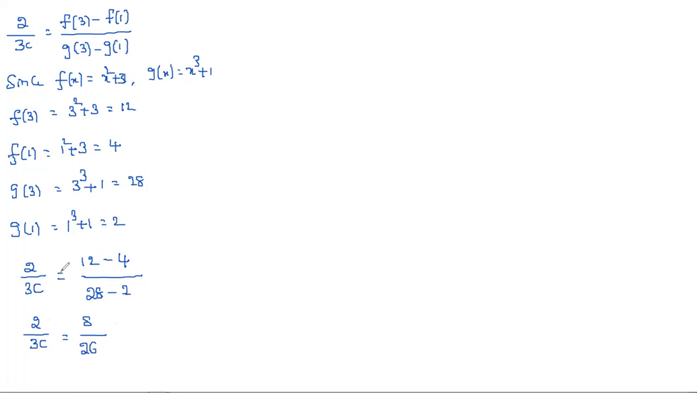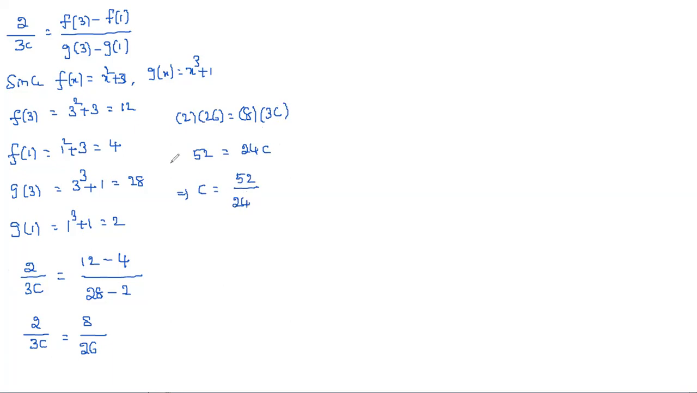And from this I need the value of c. So cross multiply. If we cross multiply, we get 2 into 26 is equal to 8 into c. I require the c value. 2 into 26 is 52, and this is 8c. And then c is equal to 52 by 8.